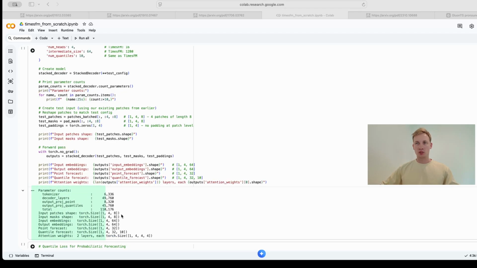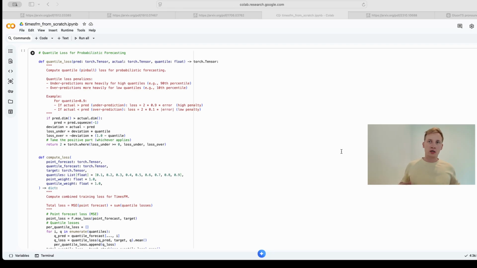Let's verify our shapes. We pass in 4 patches of length 8. Look at the point forecast here. For each of the 4 patches, the model is spitting out a continuous prediction of 32 future steps. But the real magic is here, the quantile forecast shape. It is 1, 4, 32, and 10. That is the one batch, 4 patches, 32 future steps, and exactly 10 distinct probability buckets for every single point in the future. We have built our entire model architecture. It takes messy time series patches and spits out both a point forecast and 10 quantile predictions.